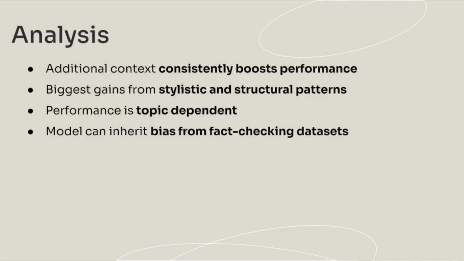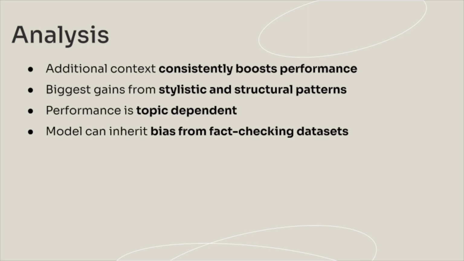We found that overall, adding context beyond the words of the statement themselves consistently boosts performance. This can be seen in the baseline, which struggles with short and ambiguous statements, but the main model improves significantly once we include who said it and basic linguistic cues. Also, the biggest gains have come from stylistic and structural patterns. Advanced linguistic features and character level signals have helped detect exaggeration, emotion, and sensational wording in the statements. And this kind of ensemble learning reduces mistakes from overfitting to any one feature type.